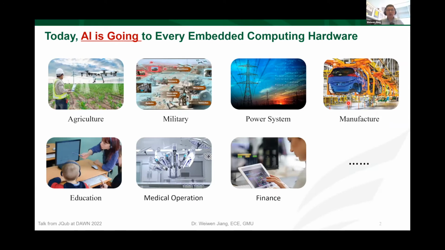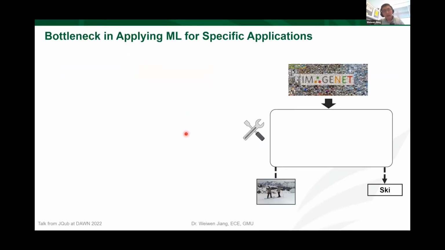As everyone knows, AI is growing to be everywhere in our computing systems, and also in different applications like agriculture, the military, and so on. When we move to a specific application, we still have bottlenecks in applying machine learning.